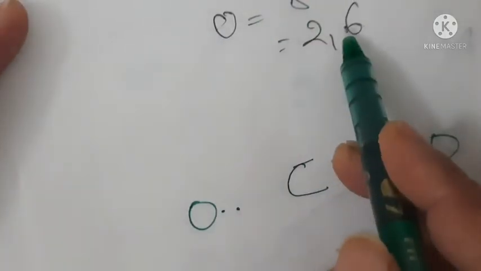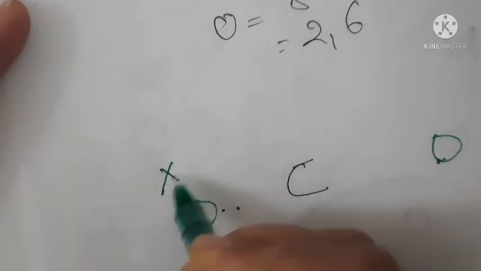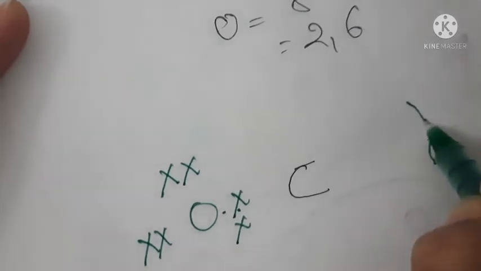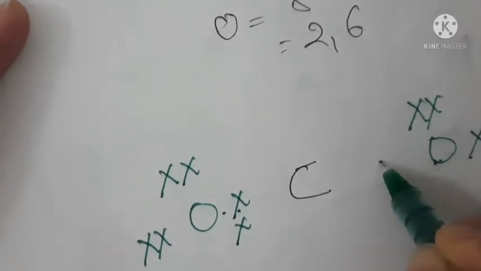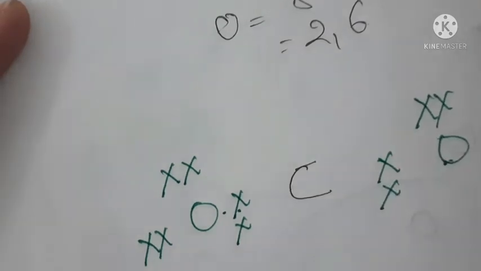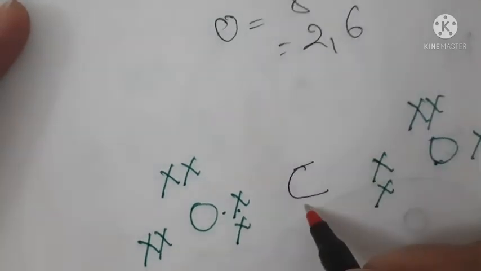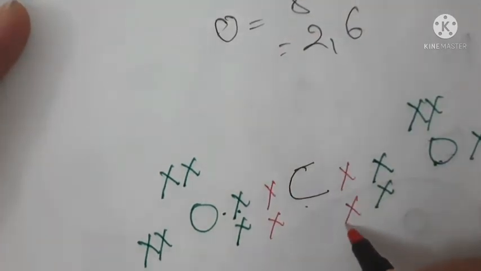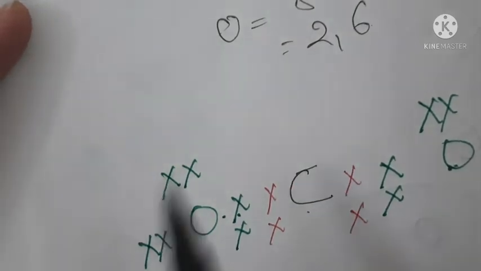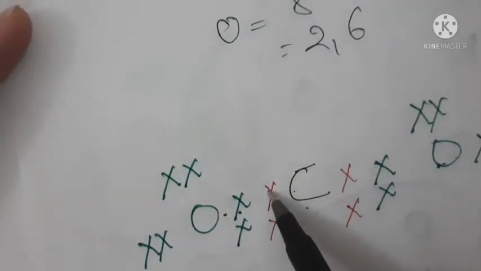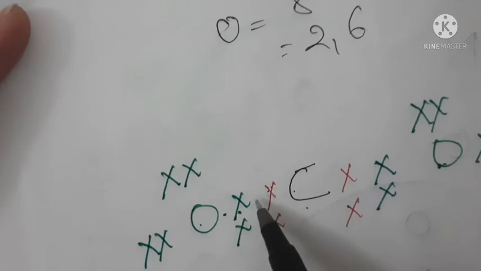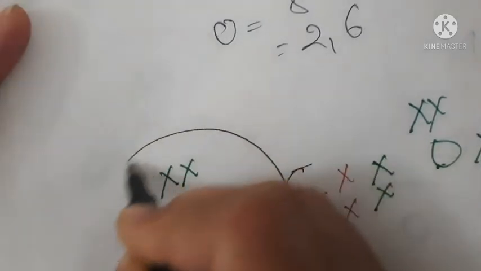It's very easy, just see here. How many valence electrons does oxygen have? 1, 2, 3, 4, 5, 6. Here also 1, 2, 3, 4, 5, 6. Understood? Now how many valence electrons does this carbon have? 4. 1, 2, 1, 2. Now this carbon will share its 2 valence electrons with this oxygen.